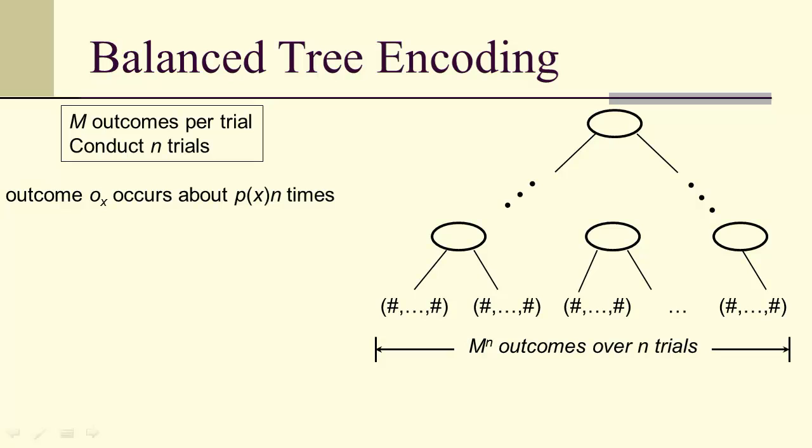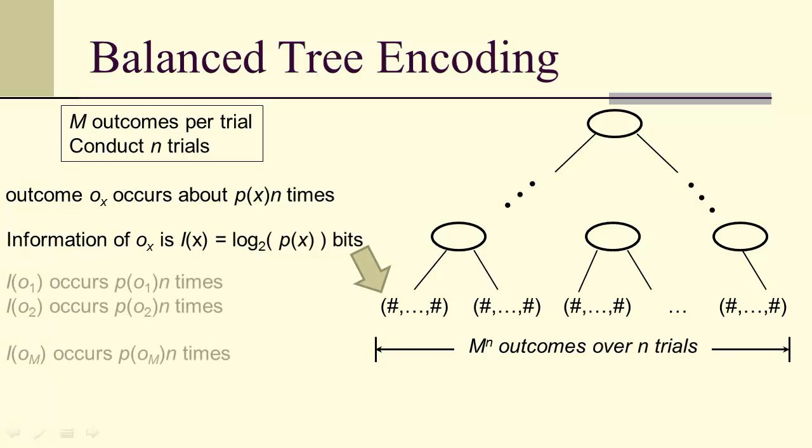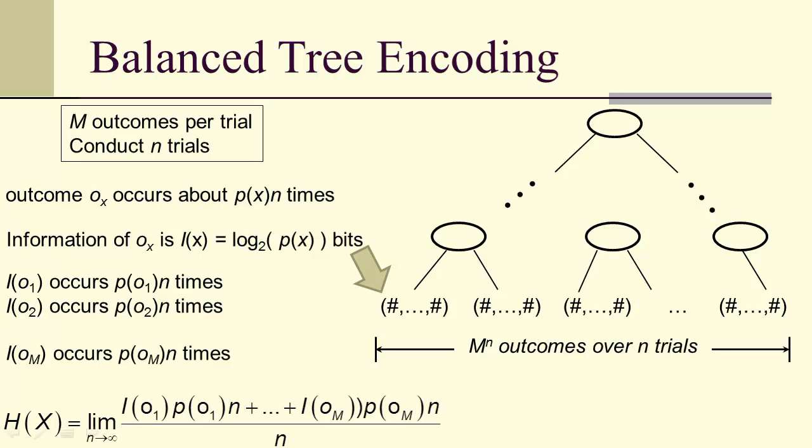So because they're not equally likely, they occur with different frequencies. The information from O sub x, as we've seen, the self-information is the negative log base 2 of the probability. So we get self-information for 1 occurs about probability 1 times n times, so on and so forth. You add those up, take the limit as n goes to infinity, and you get our special form.